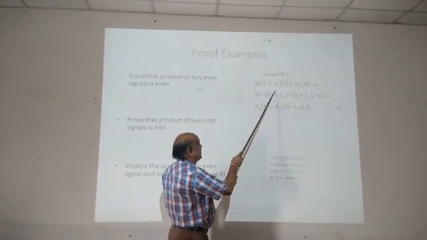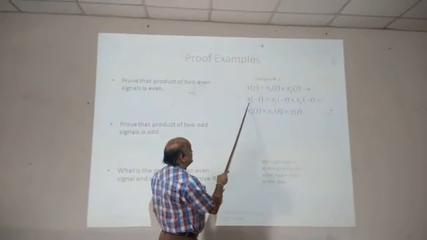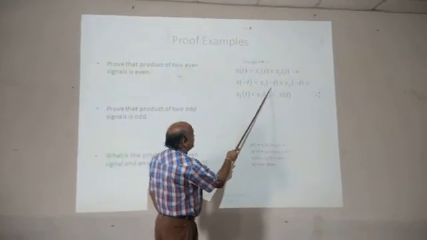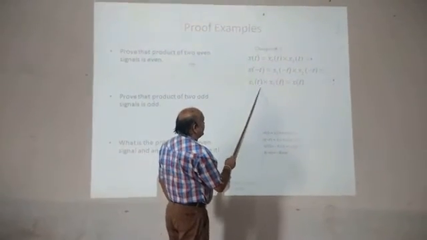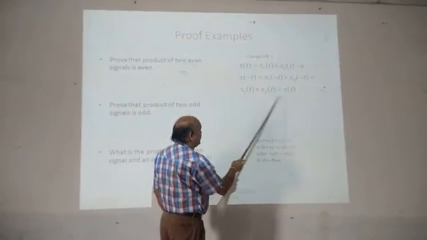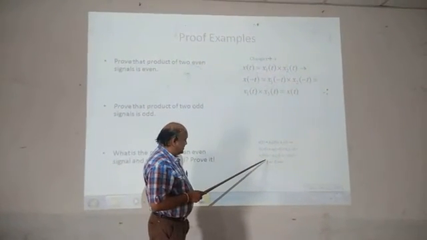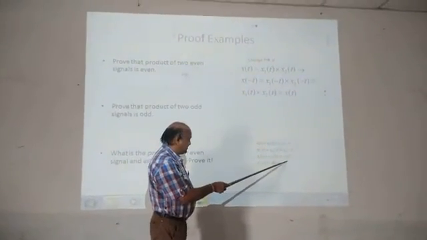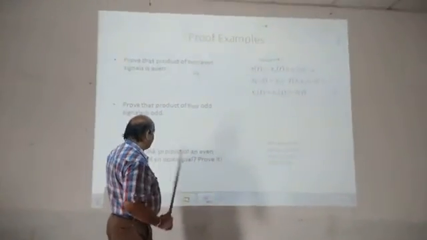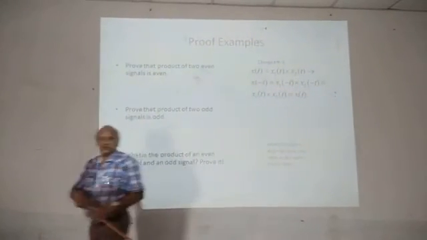x of t is equal to x1 of t times x2 of t, and x of minus t is equal to x1 of minus t times x2 of minus t. This is equal to x1 of t times x2 of t, which gives you x of t. Similarly, x of minus t is x1 of t into minus x2 of t, which is equal to minus x of t. This is for the product of an even and odd signal, and x of minus t shown here is even.